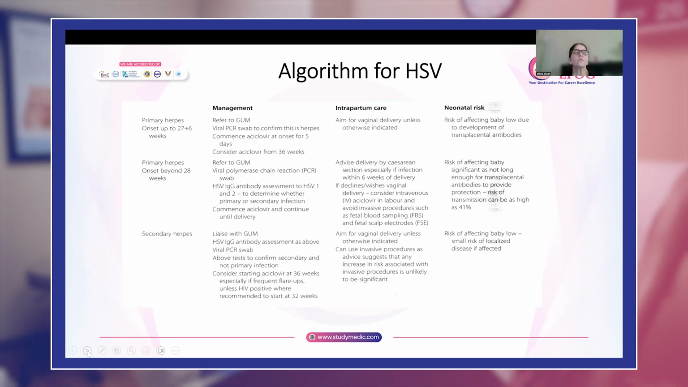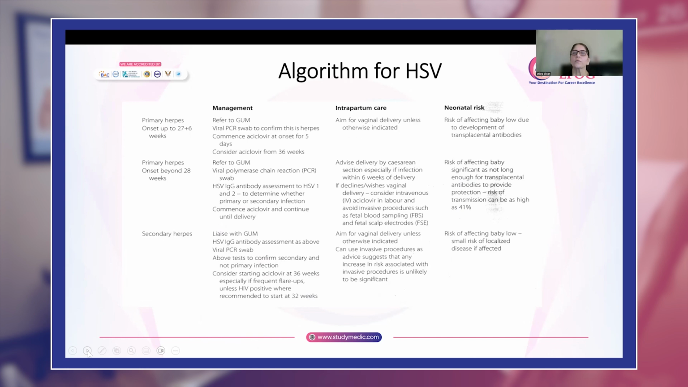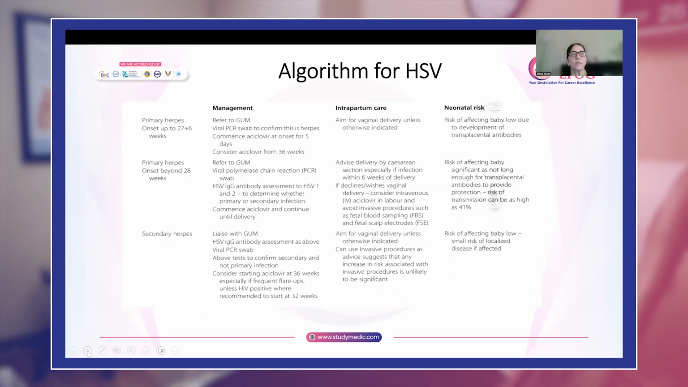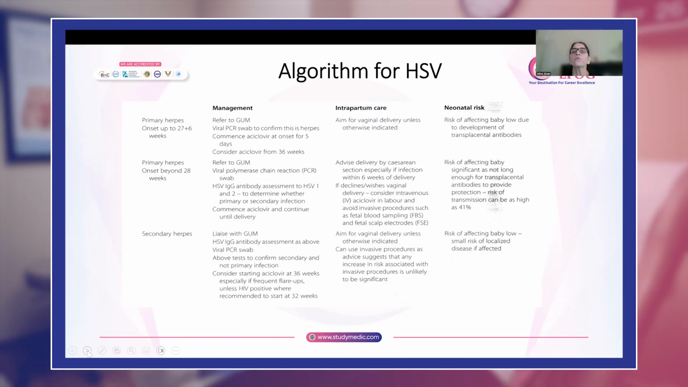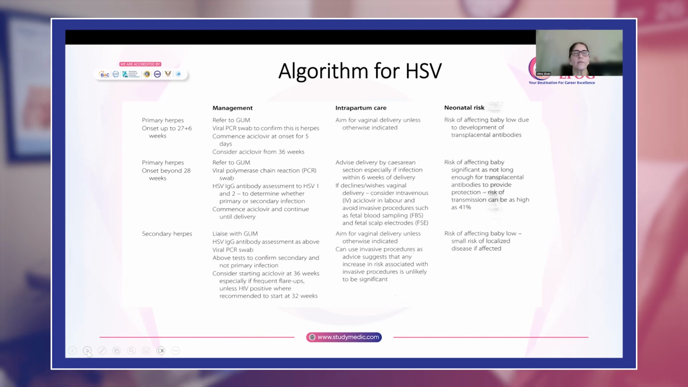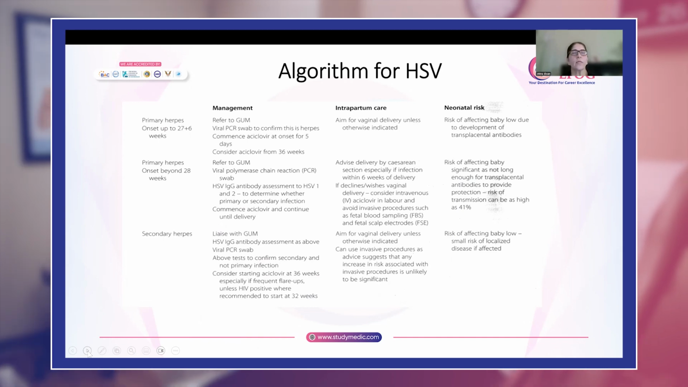Now, if primary herpes is beyond 28 weeks, okay, so it is still primary. So when she comes to you in the first episode, remember you will refer her to the gum clinic. You will do PCR to see what is the type of virus. You will do IgG antibody assessment to know whether it is HSV1 or it is HSV2, and you can determine whether this is primary or secondary infection. Okay, so you will do the PCR from the lesions and you will do antibodies from the maternal serum. So you will know whether this is primary or secondary, and you will again start acyclovir and continue until delivery.